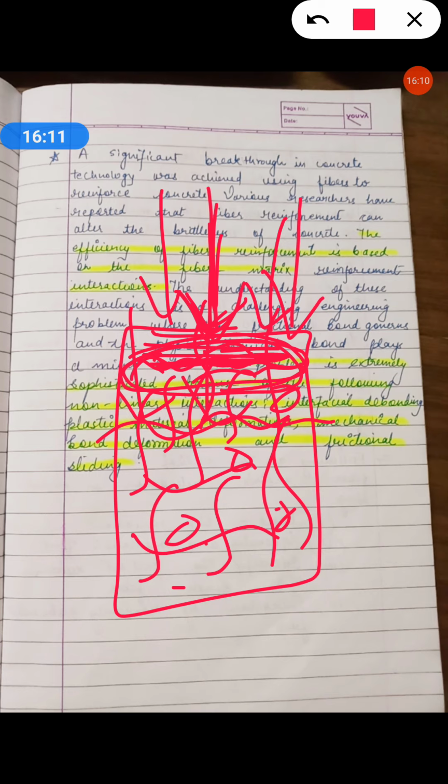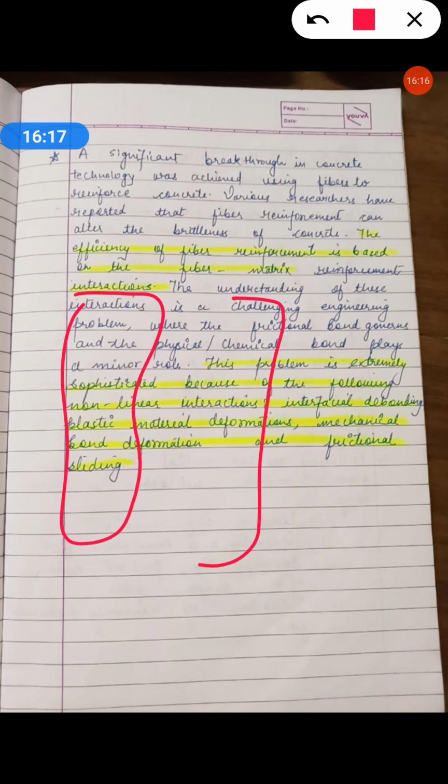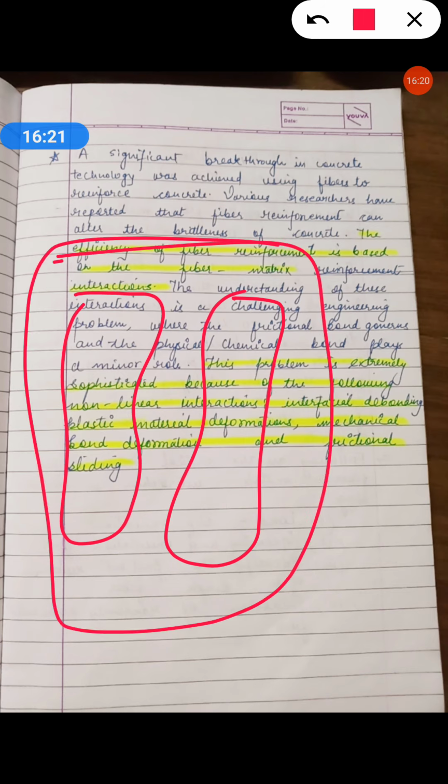So in this way, see, firstly this is the one concrete. Now I have divided this one, so these are the fibers. These fibers get tied together with the concrete matrix.